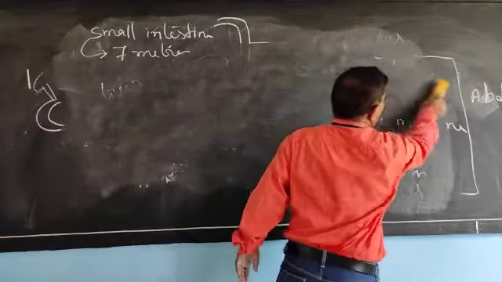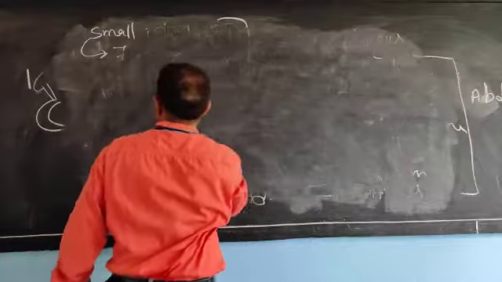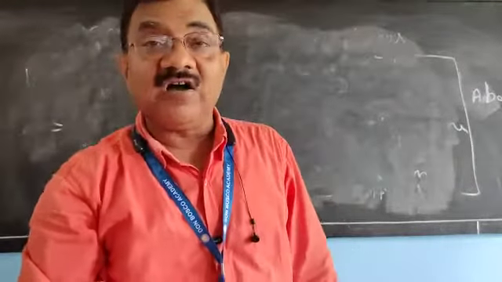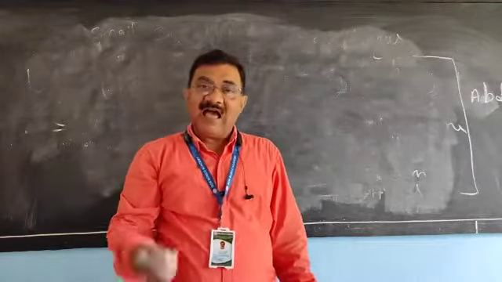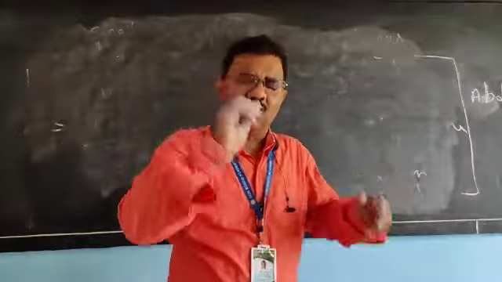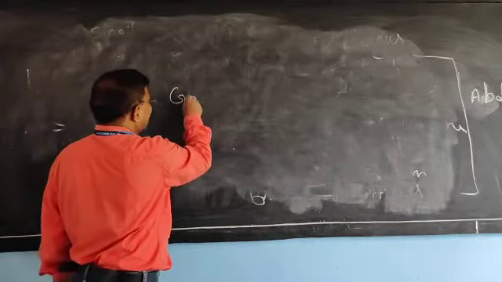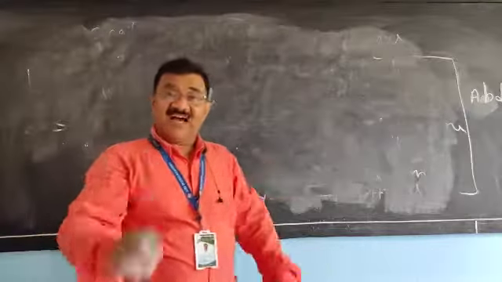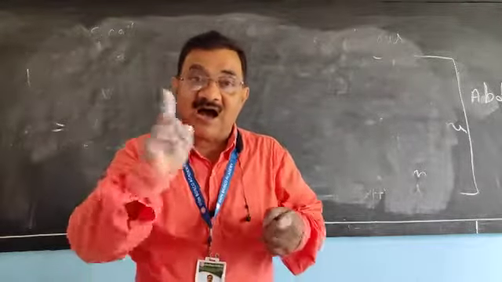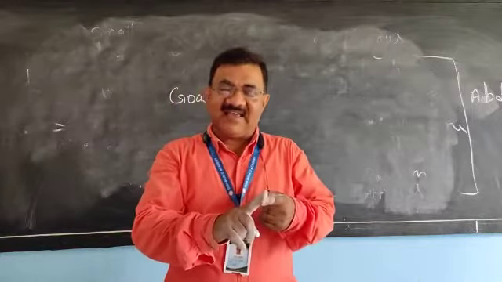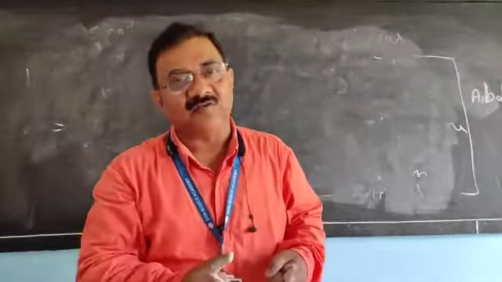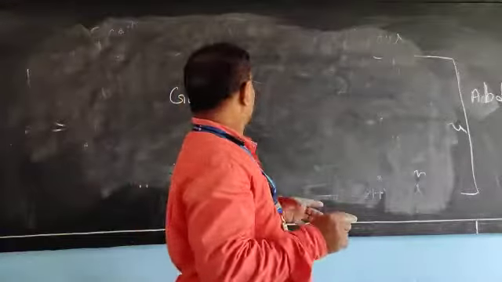The small intestine is 7 meters long, the longest part of the alimentary canal, and it's strange to know that herbivores, any herbivore, say a goat, and I am comparing herbivores and carnivores. Herbivorous animals have a very long small intestine compared to carnivores. Try to understand the concept, what I want to say.